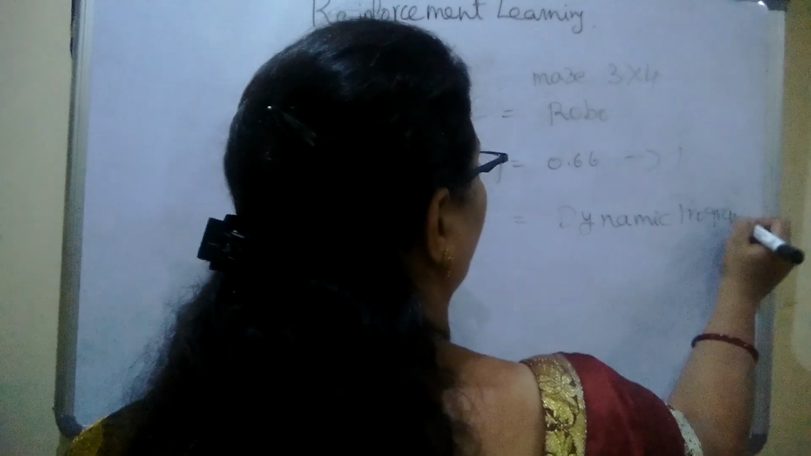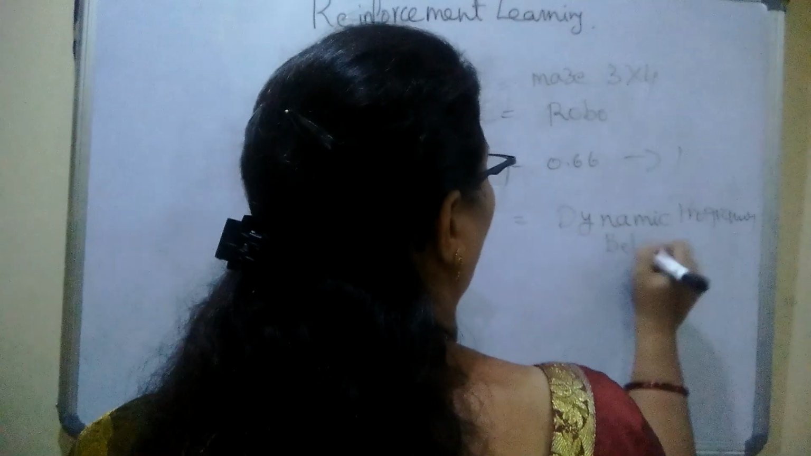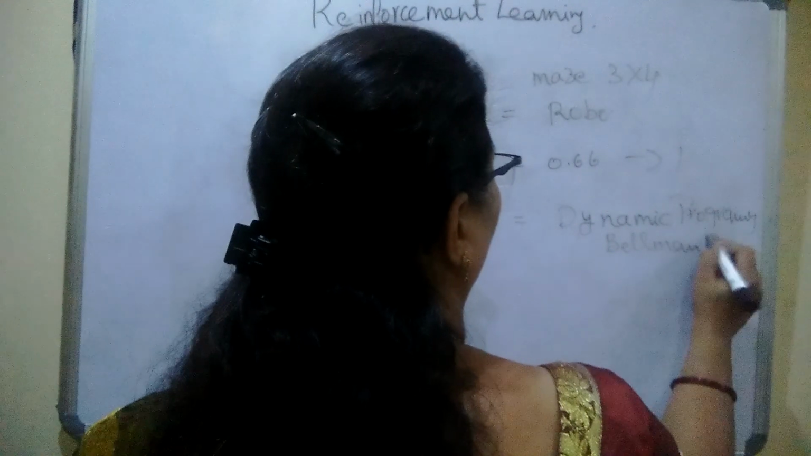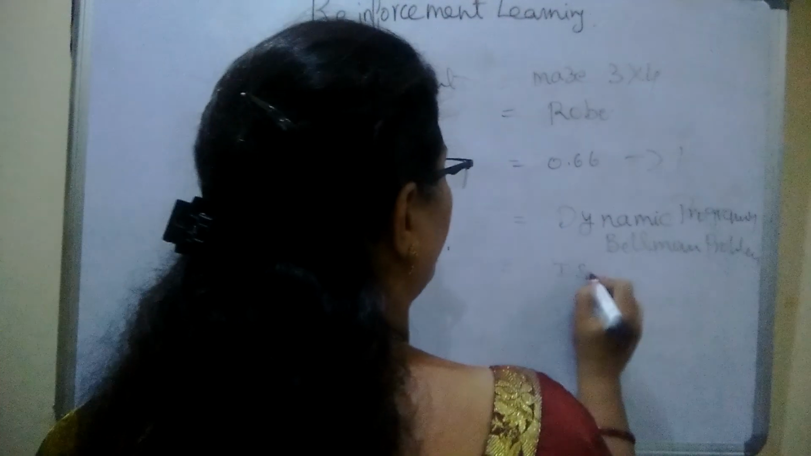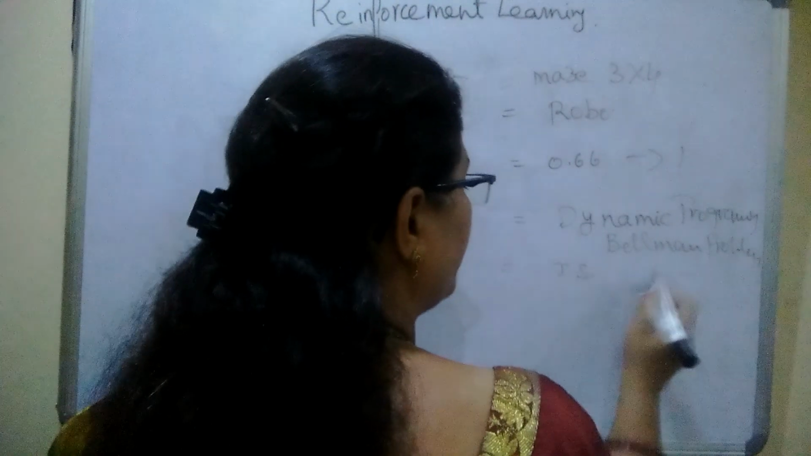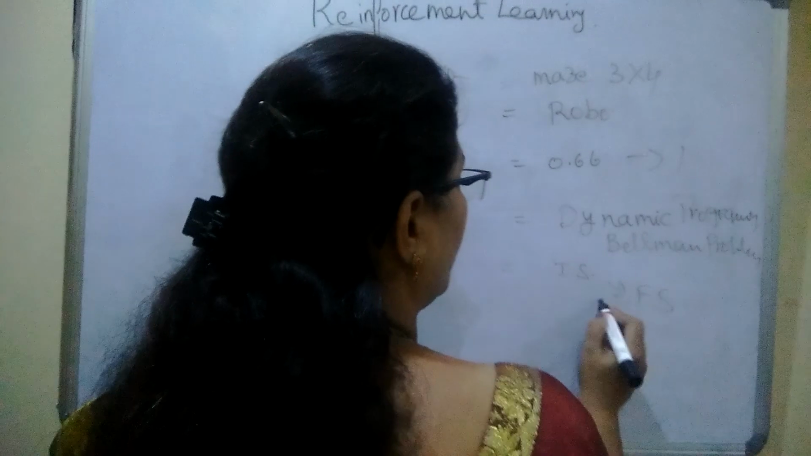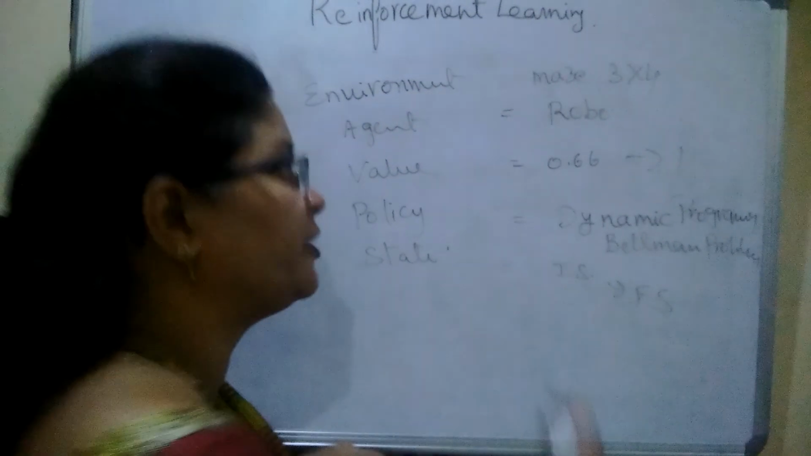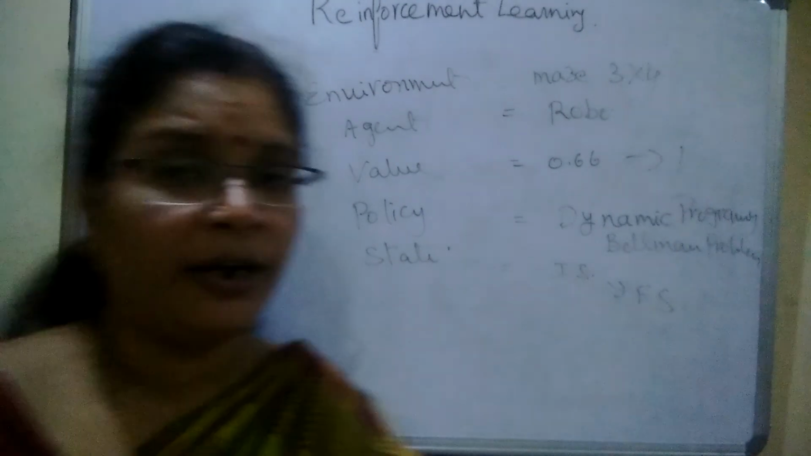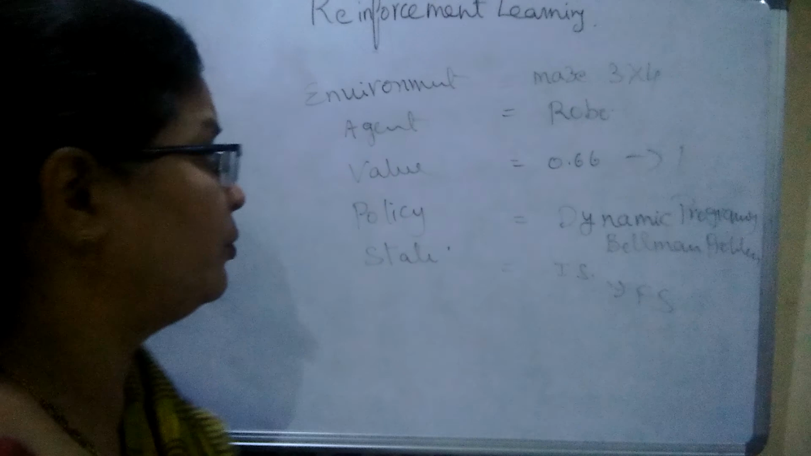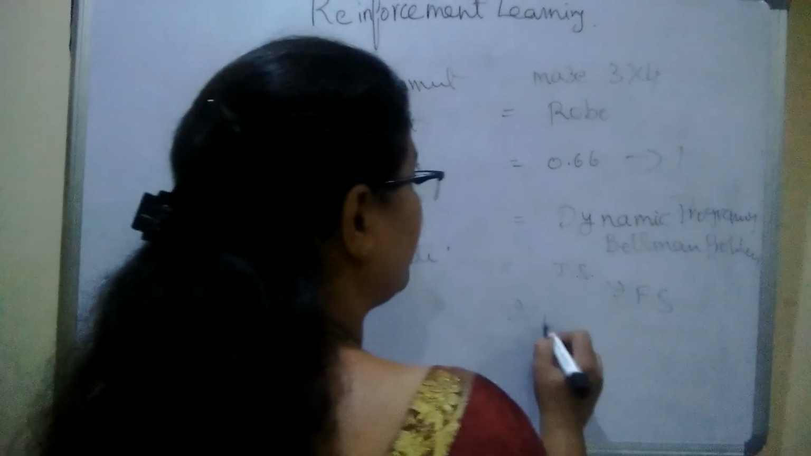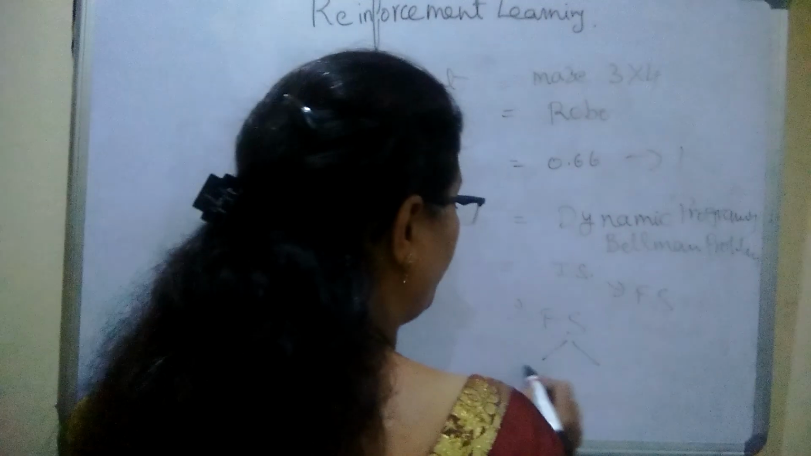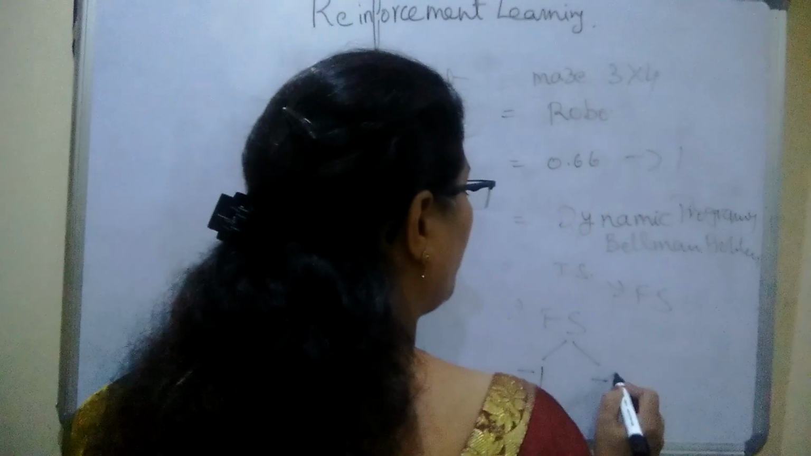Dynamic programming, Bellman problem. We have used states: the initial state, and if it reaches success, that is the final state. If it is in between, these are the intermediate states. The state also represents the feedback in the final state. It is negative feedback or positive feedback.